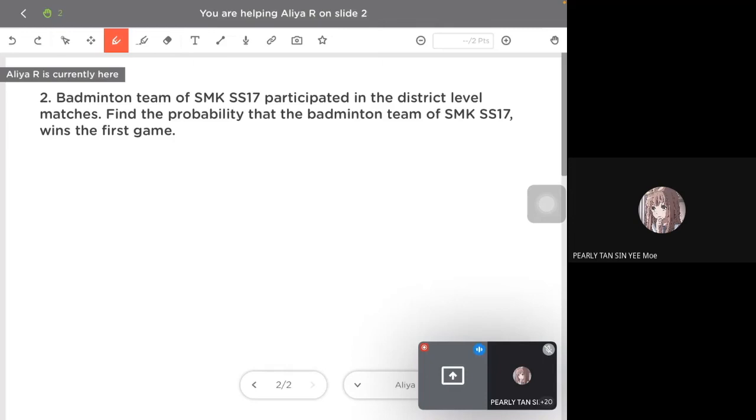What happened with my phone? It hung already, my WhatsApp. Then I have to restart my phone. I cannot mark. Let me restart my phone first.